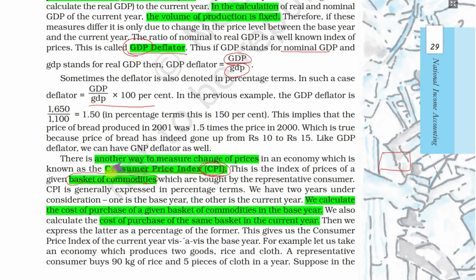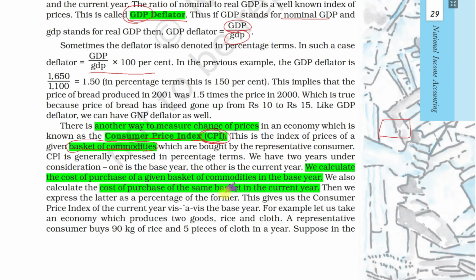But in the consumer price index and other indexes, such as the wholesale price index, which we'll see next, only some of the goods are included. They are basically representative, meaning most of the goods and services that are important and used in production and consumption are included in the consumer price index. These are not just one or two goods; there are hundreds of commodities in the consumer price index.